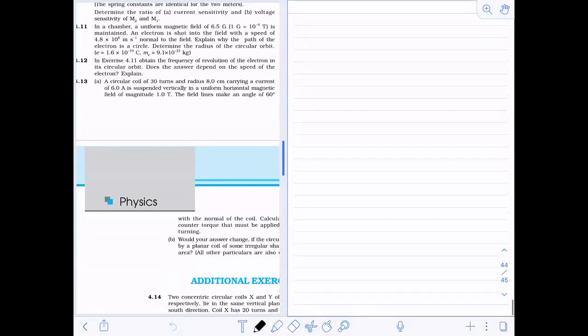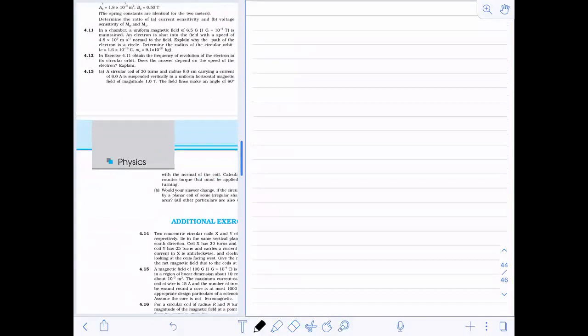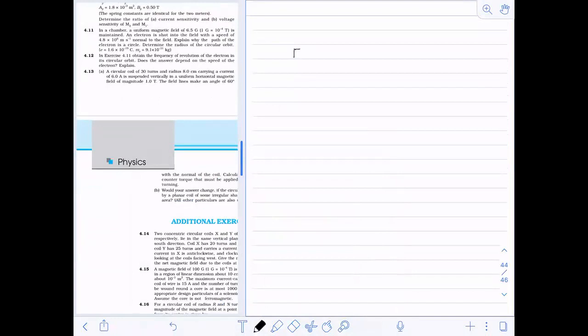Okay, so how will we start this now? See here, this magnetic force F is equal to mv square by r, where v is the velocity and r is the radius.